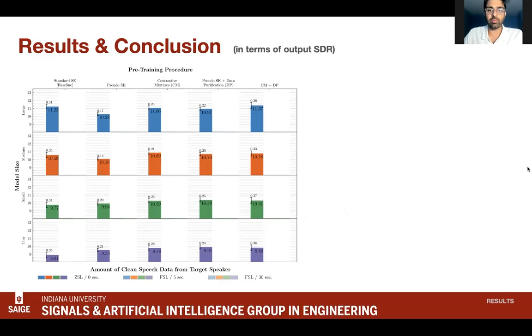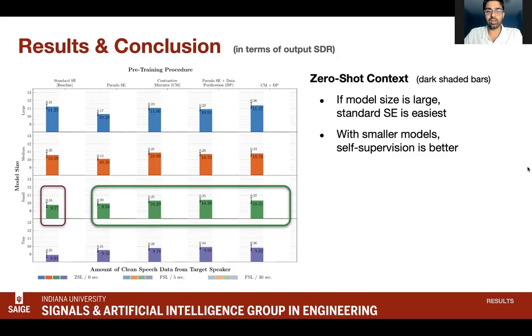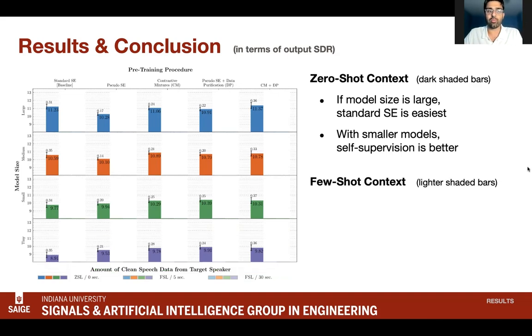Now I'll discuss the experiment results. The pre-training methods are split up over the column sub-axes. With the zero-shot context, we look at the dark shaded bars. If the model is sufficiently large, we see that the standard unpersonalized speech enhancement model does well enough. However, when we're looking at the smaller model sizes, the generalist has less generalization power. In these cases, the self-supervised models, which are trained only using unlabeled data, achieve a better zero-shot performance.